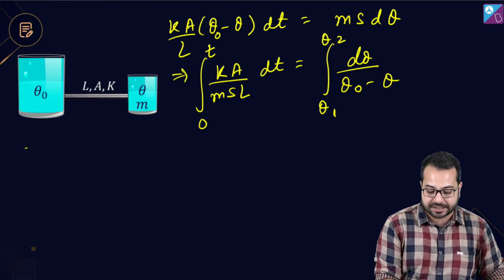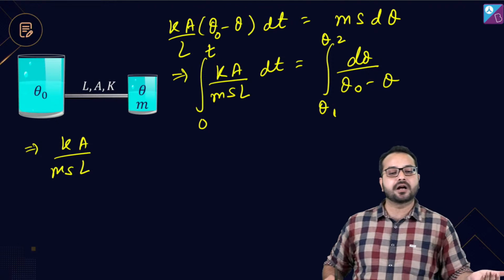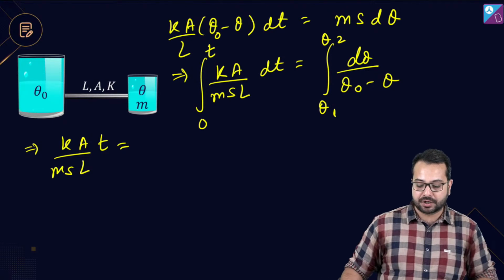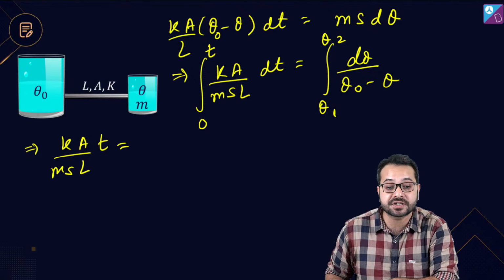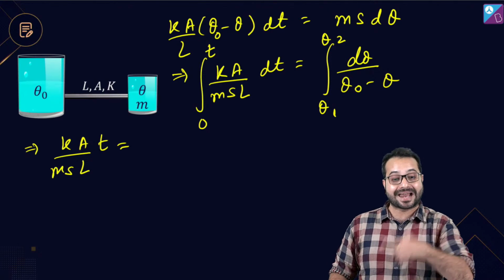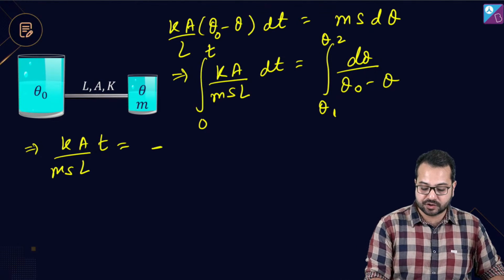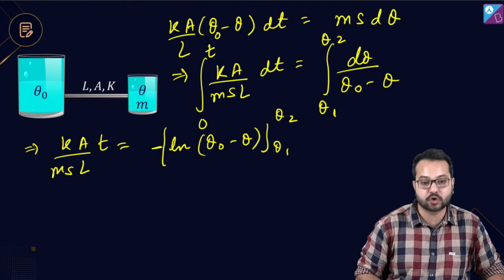Now this is simple integration. Ka upon msL, this is a constant, comes out, integrate dt, you are going to get t. This will be equal to the integration of d theta upon (theta naught minus theta). What will this become? Which form is this? This will become ln (theta naught minus theta), but with a minus sign. So this will become minus ln (theta naught minus theta), and we have to put the limits from theta 1 to theta 2.